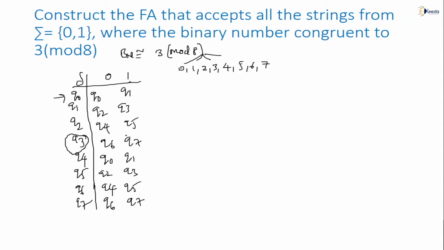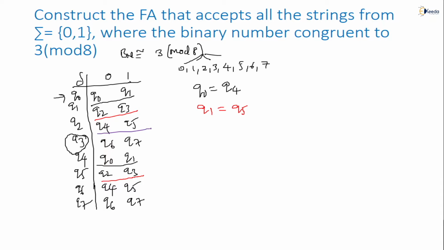Now by looking at this, definitely more than one state will be equal. See how to check. Q0, Q1: do we have any state having a transition on 0, 1 going to Q0, Q1 only? Yes, see here Q0, Q1 is there, here also Q0, Q1 is there. That is nothing but I can say Q0 is equivalent to Q4. Similarly, Q2, Q3: where is Q2, Q3? That is nothing but Q1 equivalent to Q5. Yes or no?